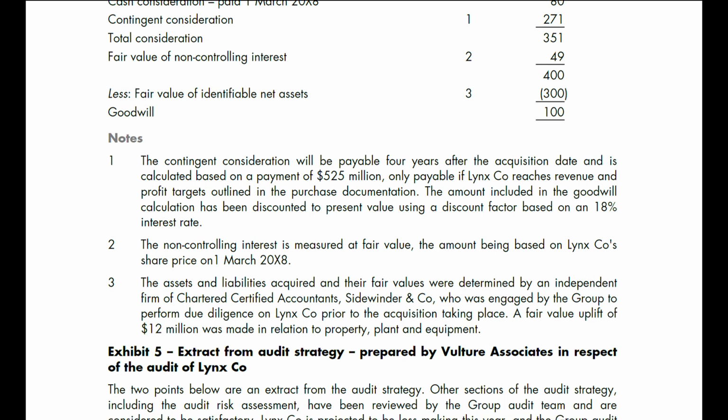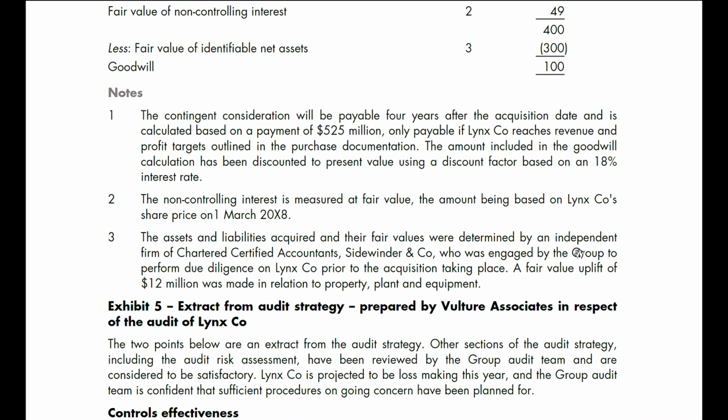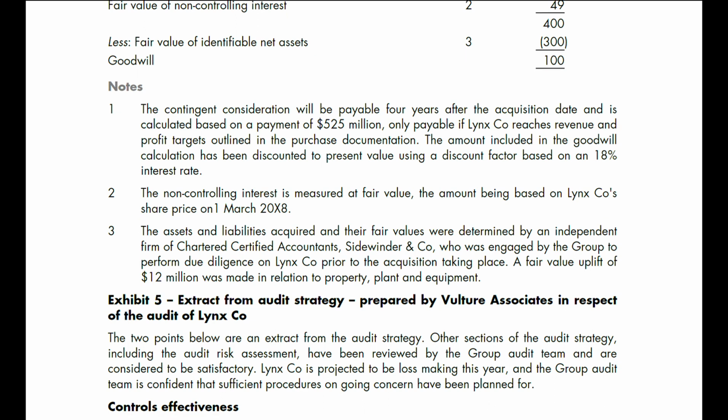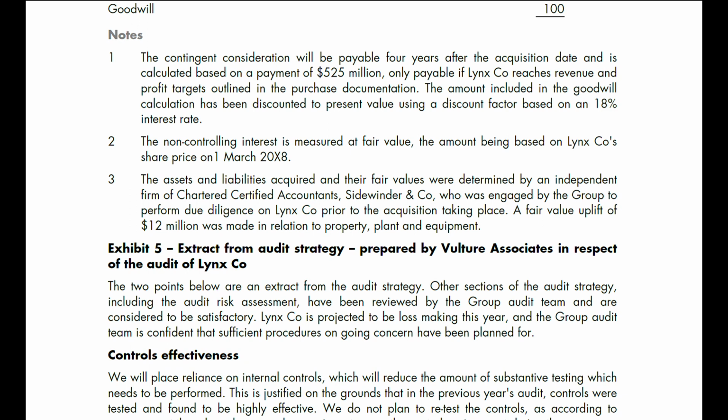Okay, note: the contingent consideration will be payable 4 years after the acquisition date and is calculated based on a payment of $525 million, only payable if Linco reaches revenue and profit targets outlined in the purchase documentation. The amount included in the goodwill calculation has been discounted to present value using a discount factor based on an 18% interest rate. The non-controlling interest is measured at fair value, the amount being based on Linco's share price on 1st March 2008.